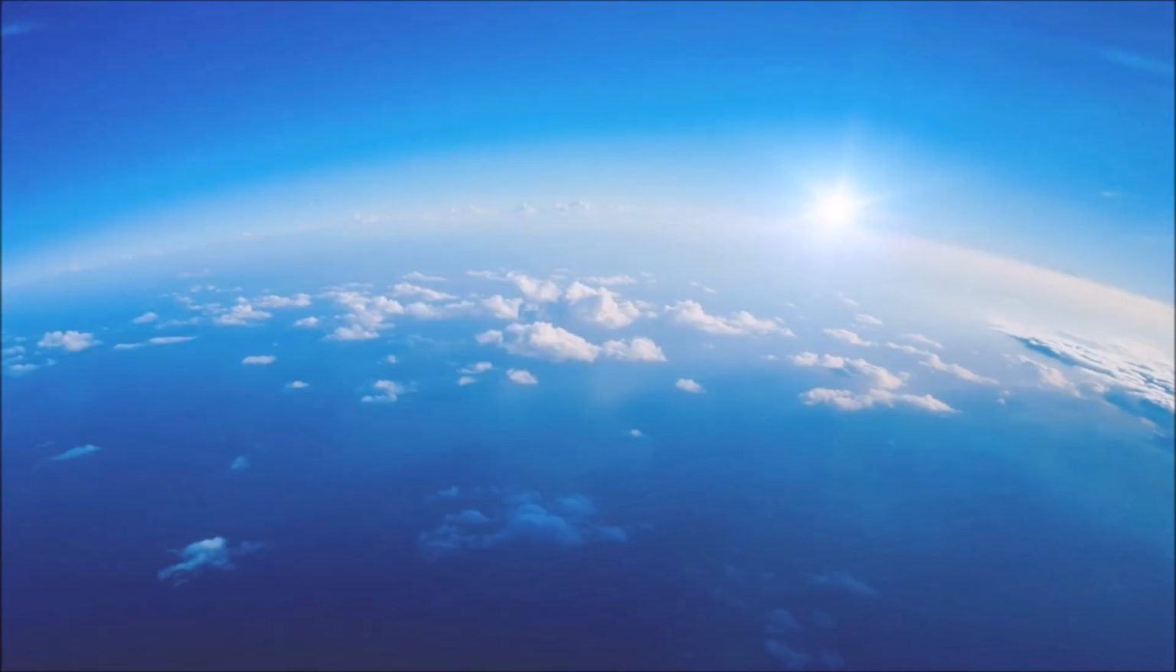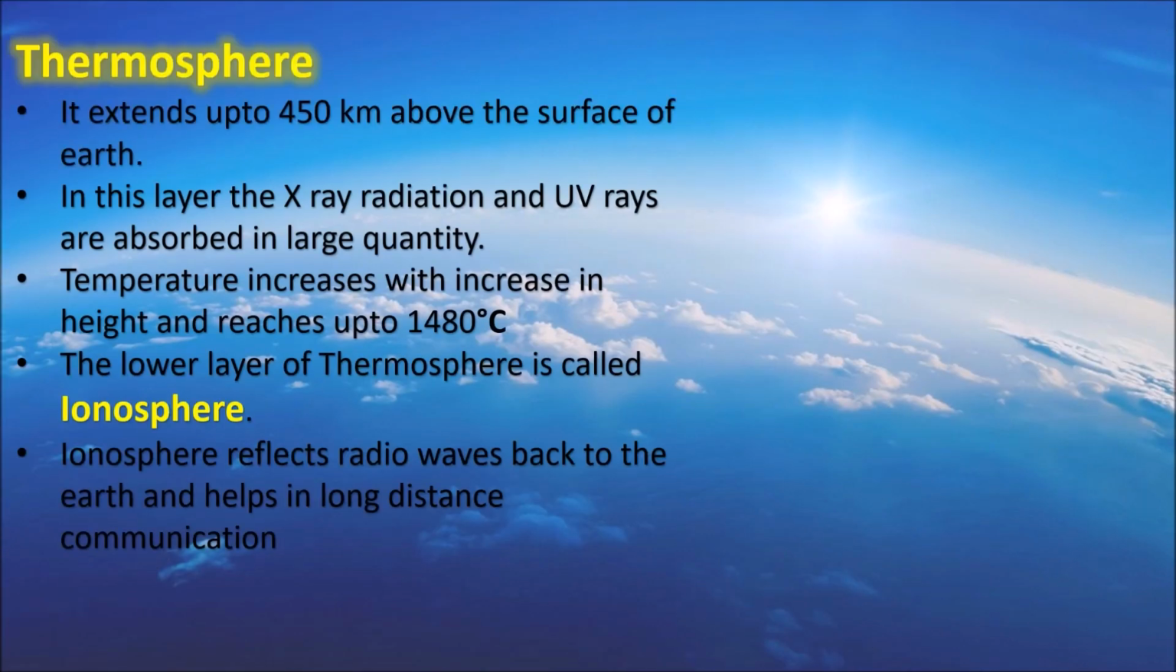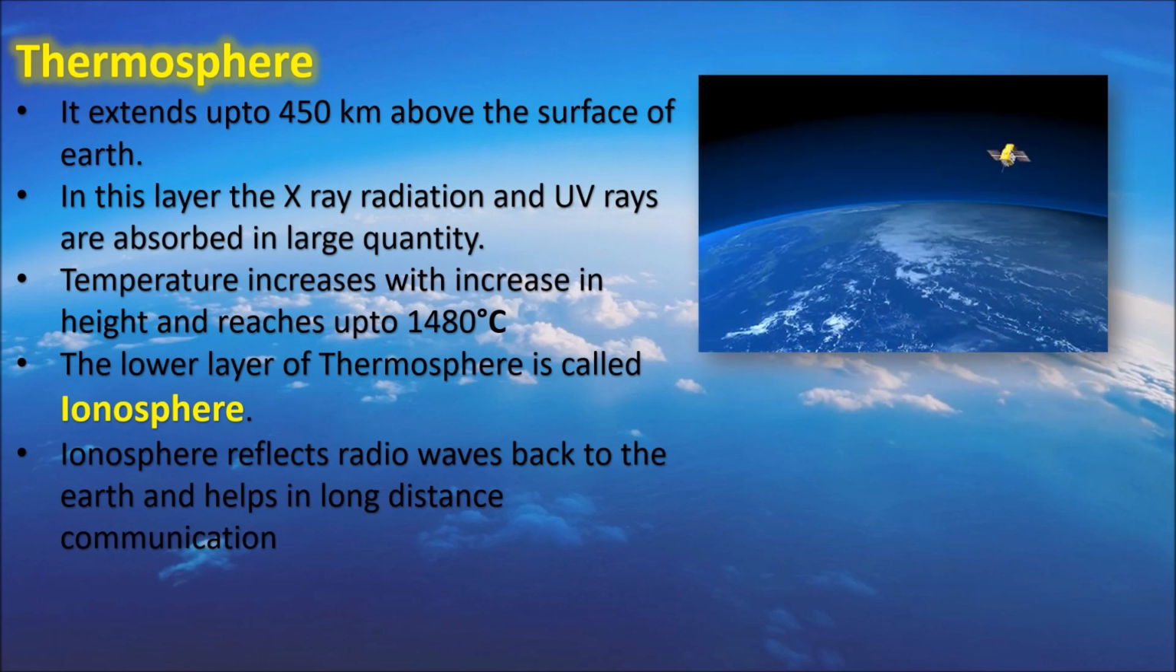Children, the fourth layer of the atmosphere is thermosphere. This layer lies above mesosphere and extends up to 450 km above the surface of the earth. Do you know? As this layer is closer to the sun, the temperature increases with increase in height because the X-rays, radiation and UV rays are absorbed in this layer very fast.